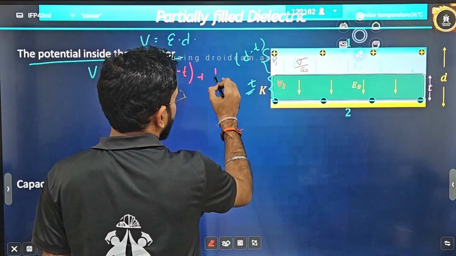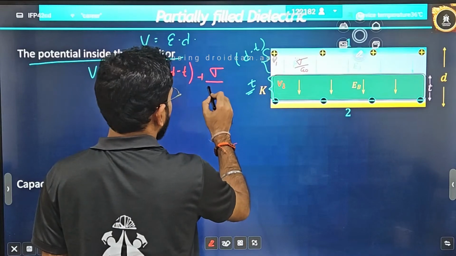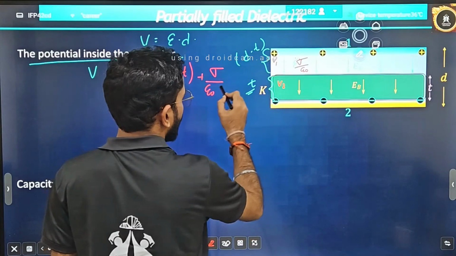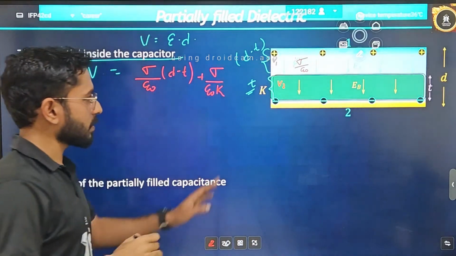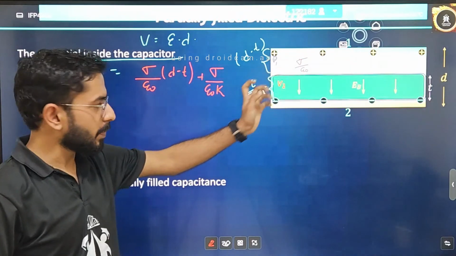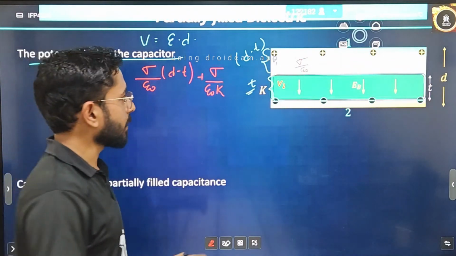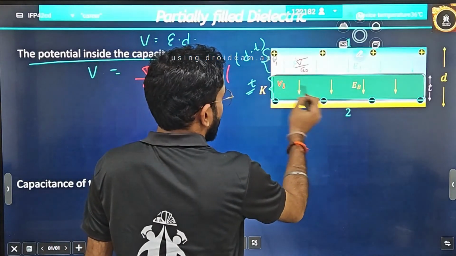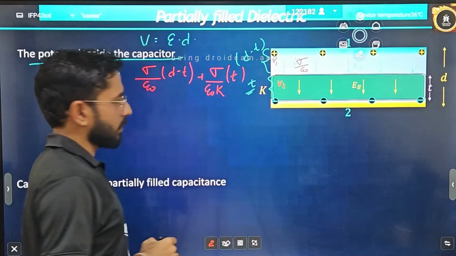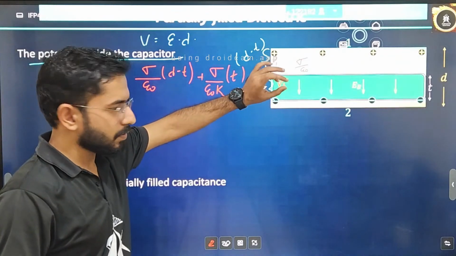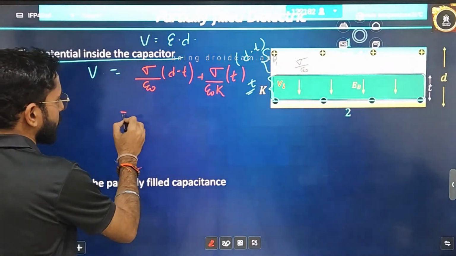Now I will write the electric field for this one. You will write sigma divided by epsilon naught into K, because now there is a dielectric medium, that means you have to multiply epsilon naught with K. Now it is multiplied by a factor t, because the thickness for the section is t. So let's see what result is coming.